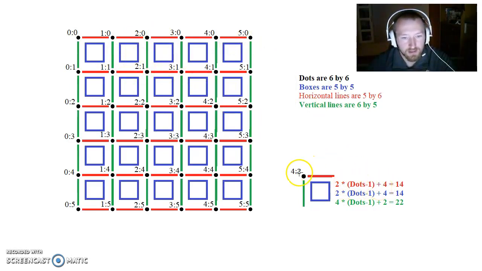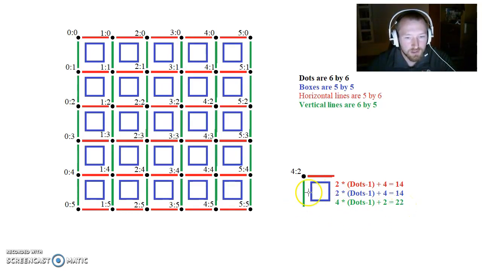And then we add the x coordinate to get horizontals. We do the same with the box, as you can see right here. Now for the vertical lines, we instead take the x coordinate and multiply that by dots minus 1, 5 in this case, so that would be 20. And then we add the y coordinate to get 22.